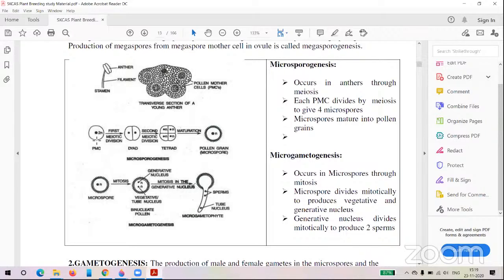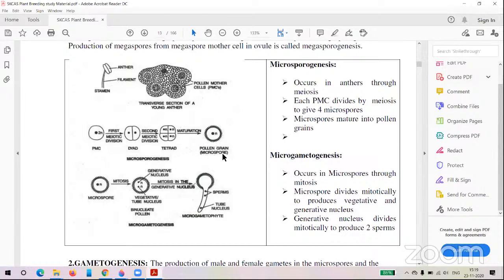Production of the gametes is by meiosis, while mitosis is used for the growth and development of the organism. From the pollen mother cell, after the first and second meiotic division, it will give the pollen grain, which is the microspore or pollen grain.